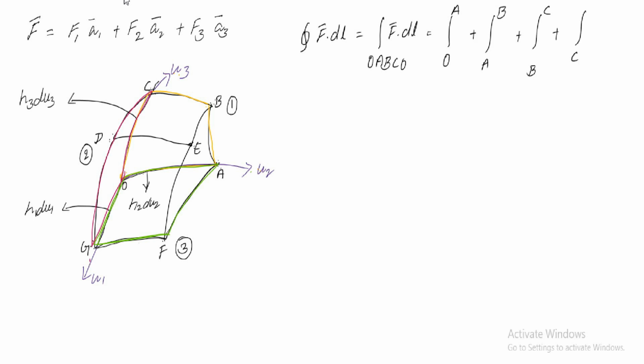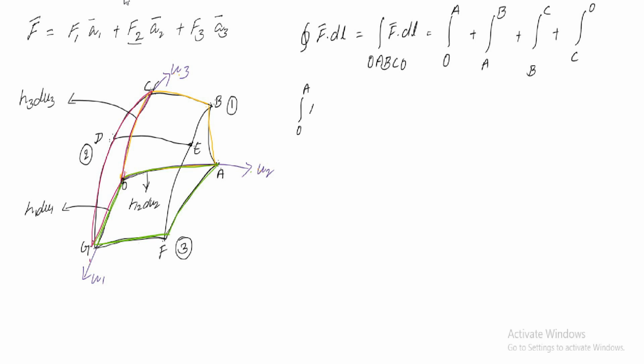From O to A, the line integration is nothing but F dot dl. On U2, what will be the factor? F2. So for O to A, F dot dl is equal to the line integration.